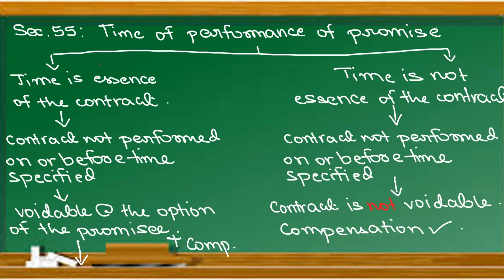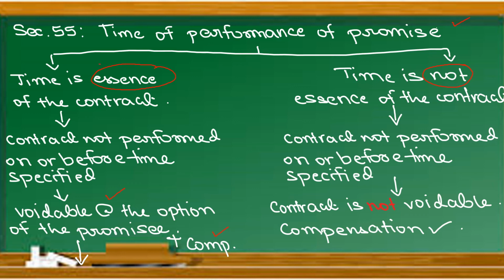Time of performance of promise: where time is essential, and where time is not essential to the contract. If time is essential and the contract is not performed on or before that time specified, it becomes voidable at the option of the promisee, plus he is entitled to compensation.